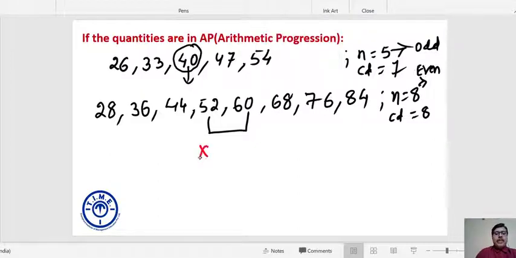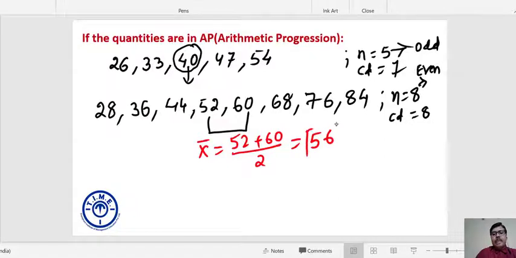So what is your average? 52 plus 60 divided by 2 is how much? 56. So 56 is the average of this group. I'm sure you understood the concept. In case of an odd number of terms, the middlemost term is the average, and in case of an even number of terms, the average of the two middlemost terms is the average.